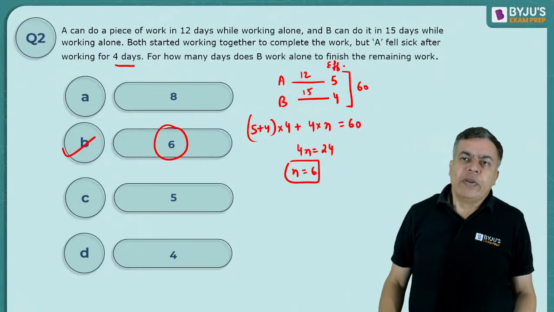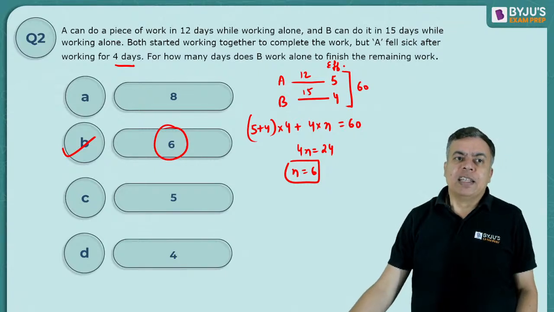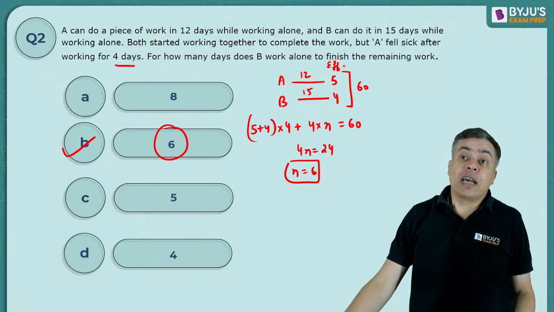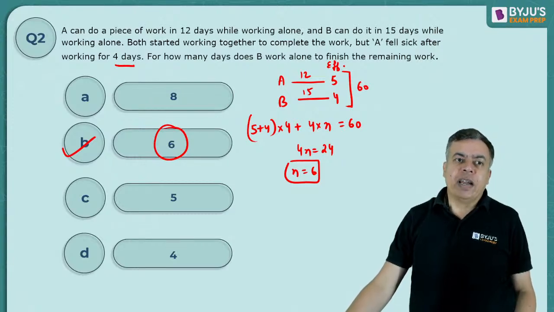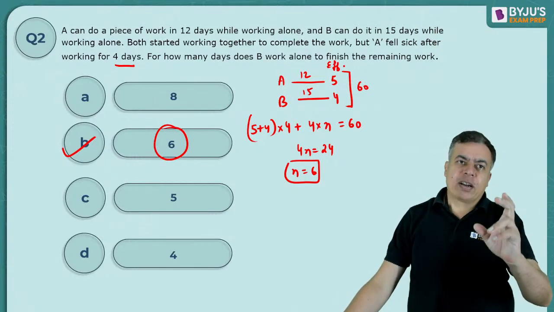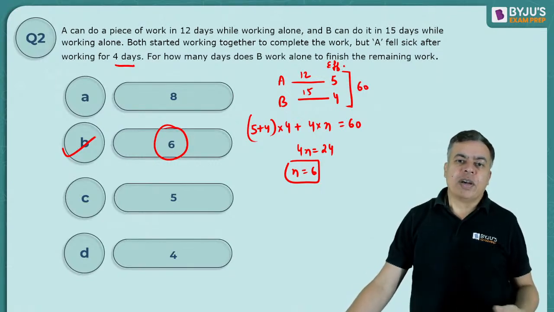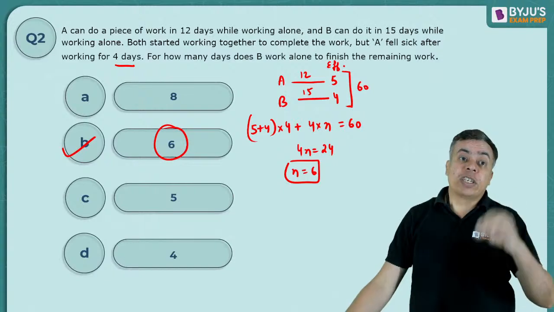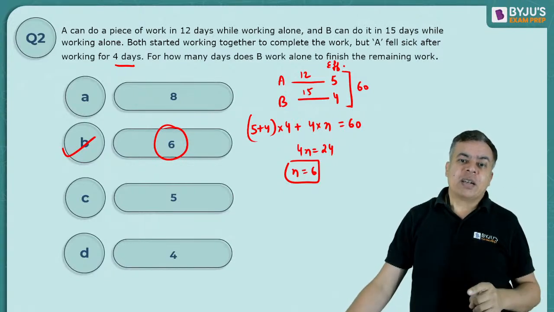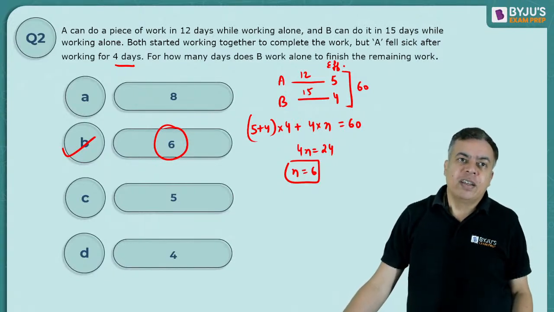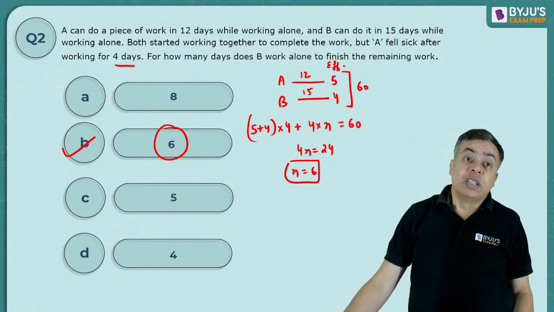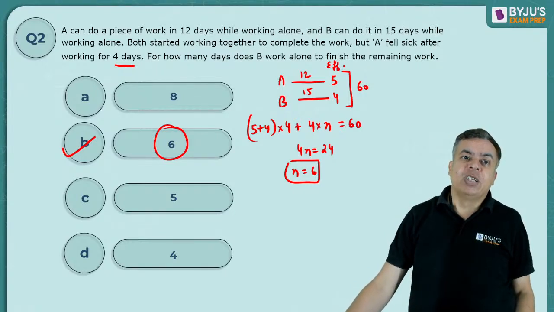So I think this is a very simple method: you take the LCM of the time taken to be the total work, and accordingly you can take per day work according to that total work. Now 60 units is the total work. A is doing those 60 units in 12 days, that means per day he is doing 5 units, and B is doing 60 units in 15 days, so per day he is doing 4 units.